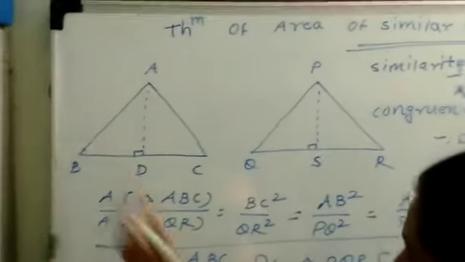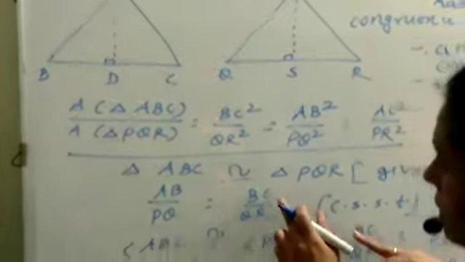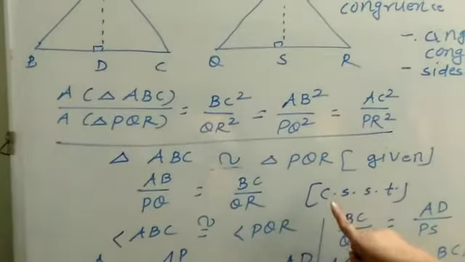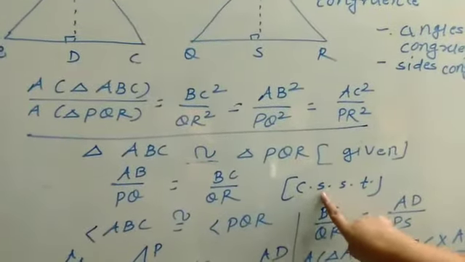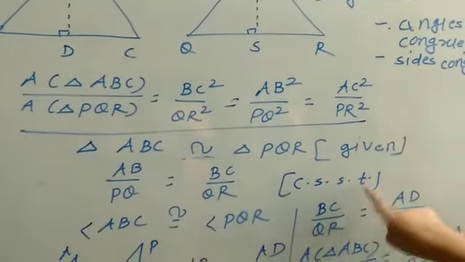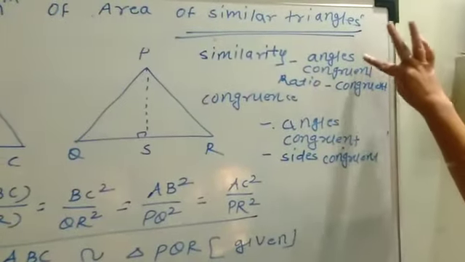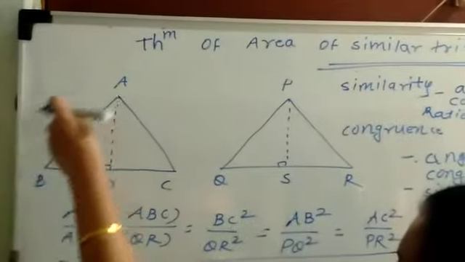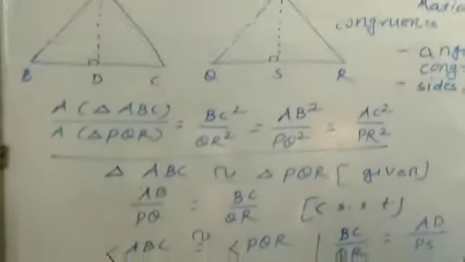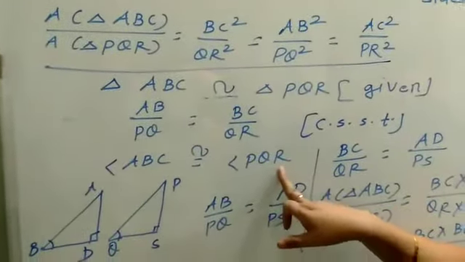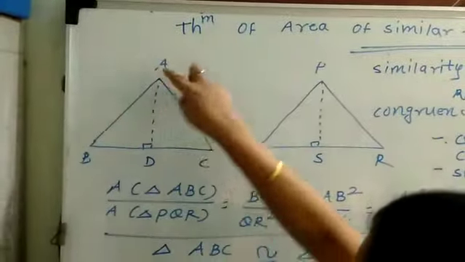So AB, its corresponding side is PQ. BC, corresponding side is QR. CSST, corresponding sides of similar triangles. As well as if triangles are similar, then corresponding angles are congruent. So angle ABC will be congruent to angle PQR.